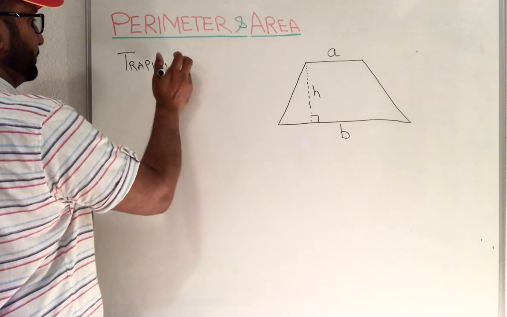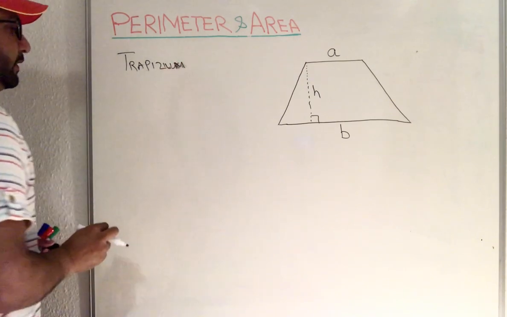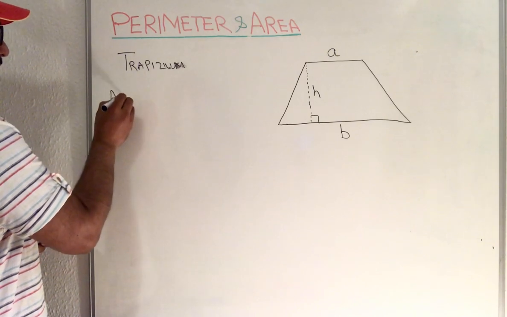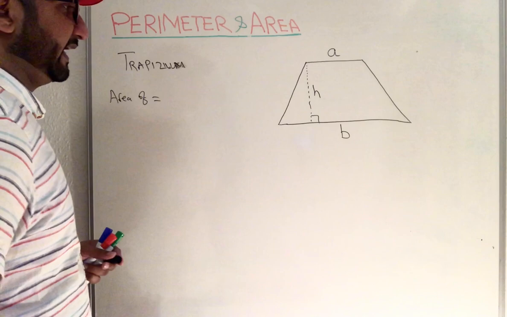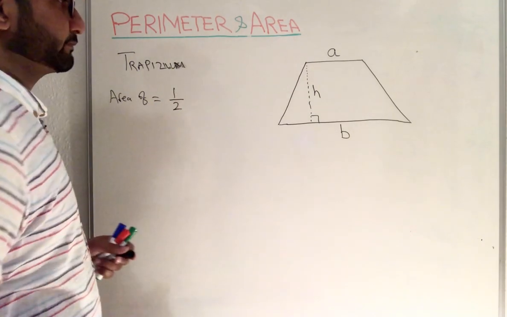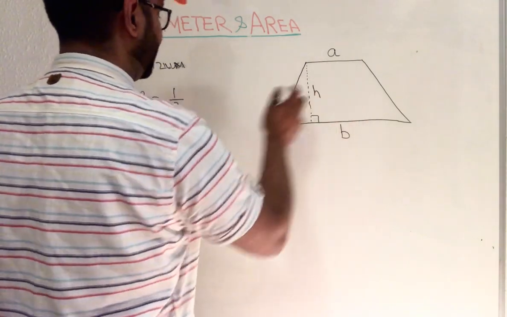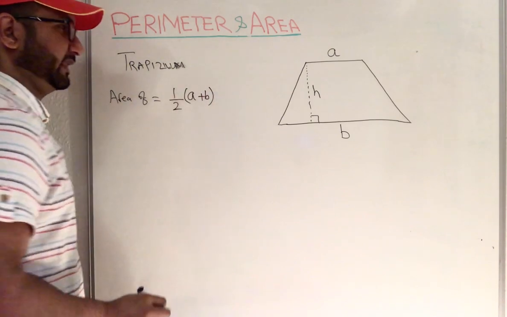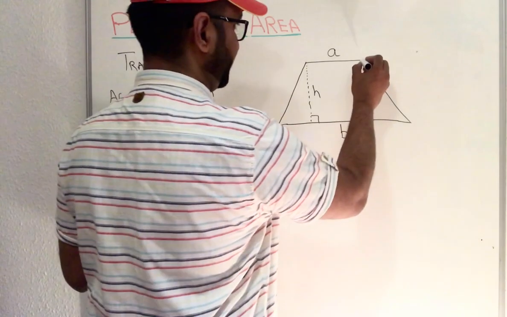Trapezium, the area of a trapezium, when you're finding it, becomes half. Why half? Because this length and that length, a plus b, become similar like that.